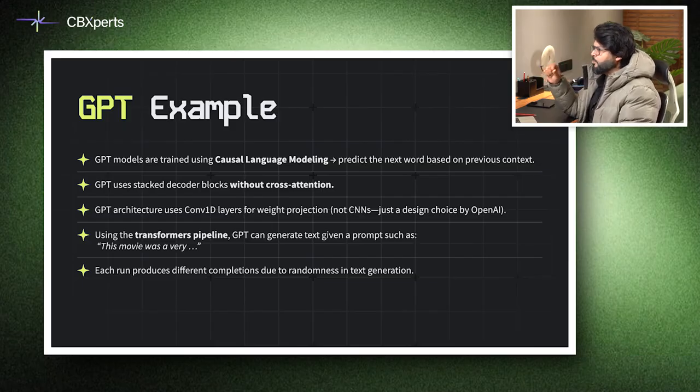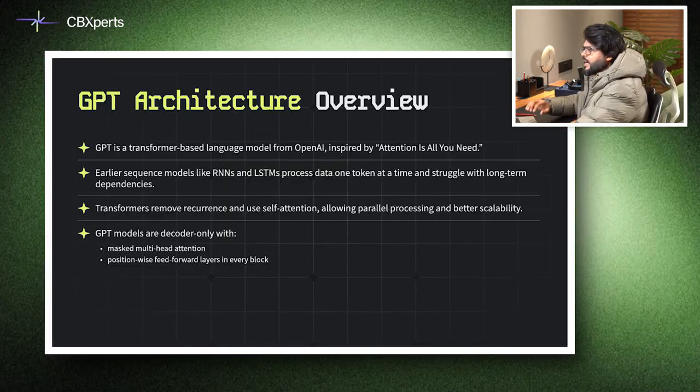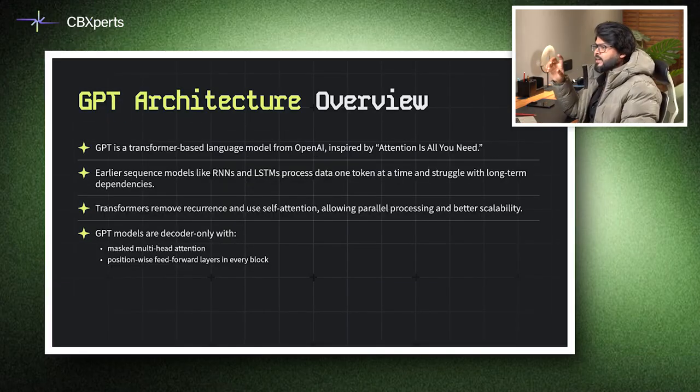OpenAI's implementation employs, this is important to understand, Conv1D layers for projecting weights, a design choice, not a convolutional network. When given a prompt like "This movie was a very" and then we blank it with a dash, the model continues the sentence in different ways depending upon sampling randomness. In practice, this allows GPT-based systems to generate creative content which can be used for marketing copies or customer service responses and all. And then if we look at the GPT architecture overview, this is something which one can learn and understand, a very important topic.